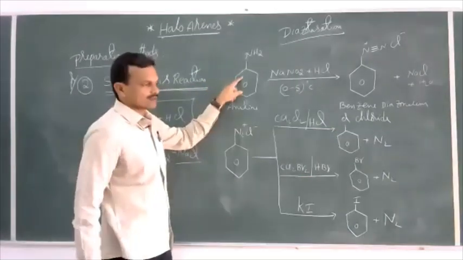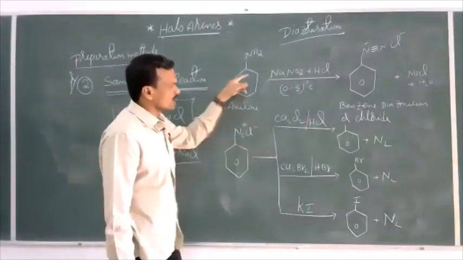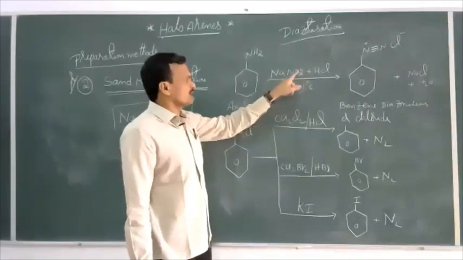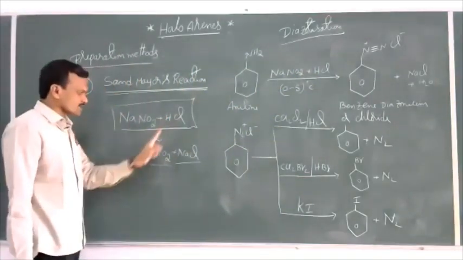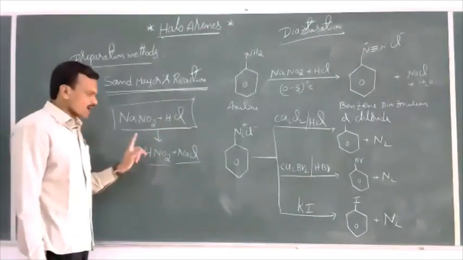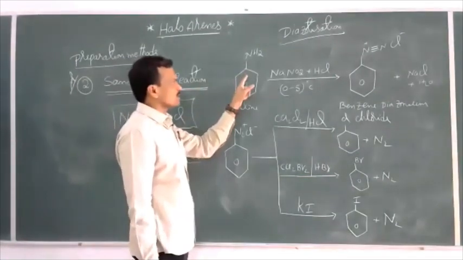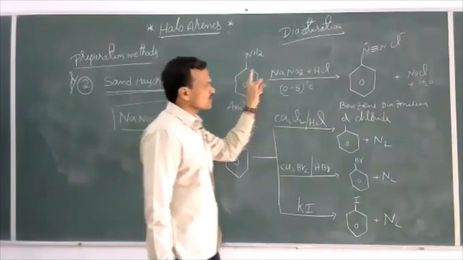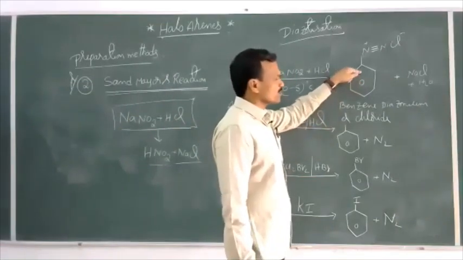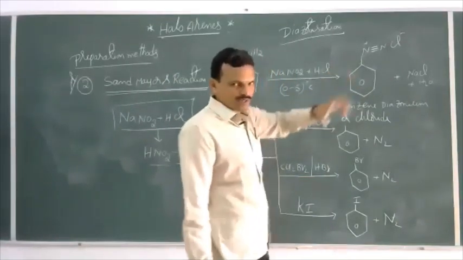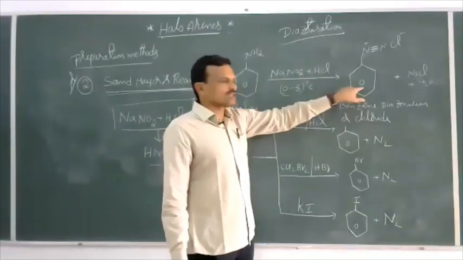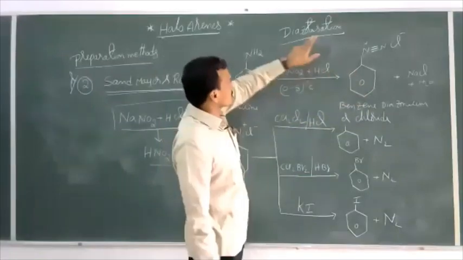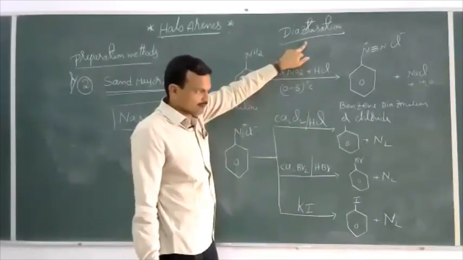So aniline, when allowed to react with an ice cold mixture of NaNO2 and HCl, first NaNO2 and HCl react to form nitrous acid, and this nitrous acid reacts with aniline to form benzene diazonium chloride. And this process of conversion of aniline into benzene diazonium chloride is called diazotization.